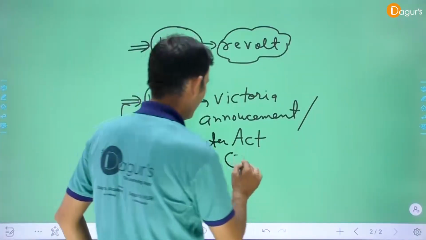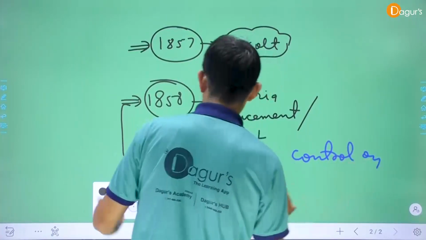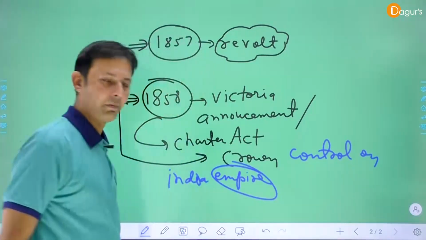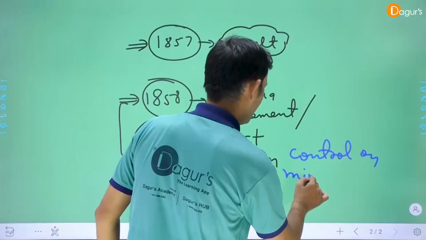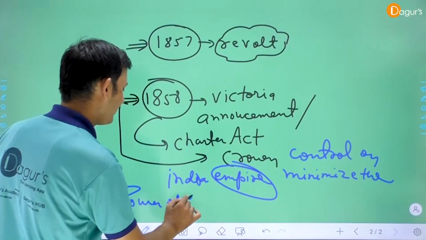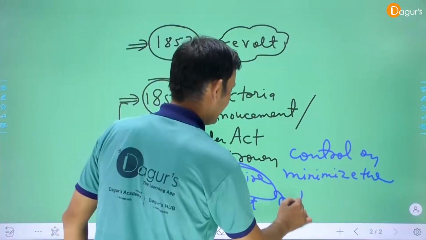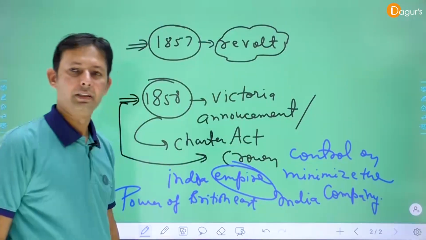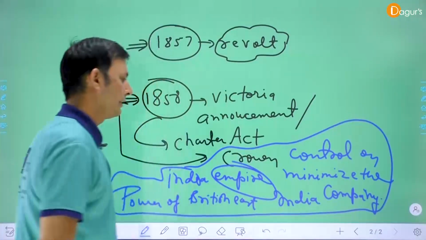The British Crown totally controlled the Indian Empire, directly controlled by the British government and British Crown, and minimized the power of the British East India Company.